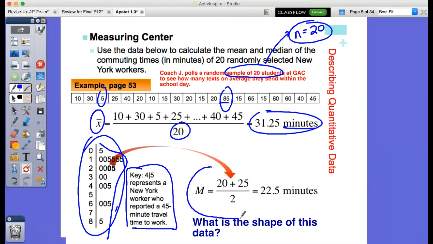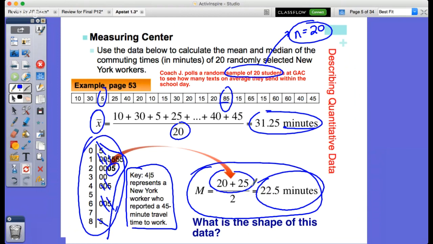We recognize, too, that the median of this value would be, we would just kind of go, so right here, the least to greatest, we just kind of keep rolling here through until we get to the 2 middle values, which is 2, 0, and 2, 5. So once we have 2, if it's even, now if it was just 1, we just take that value. But 20 plus 25, we divide by 2 to get 22.5 minutes as the median.